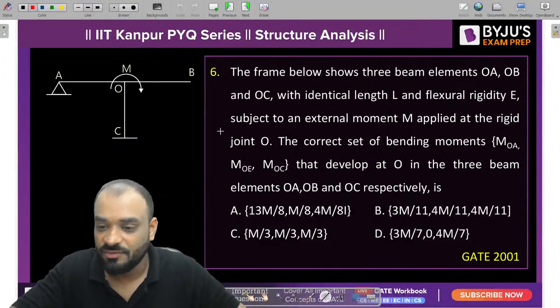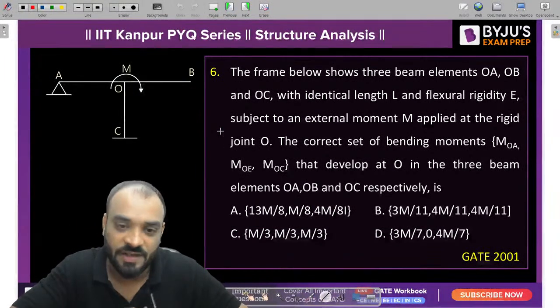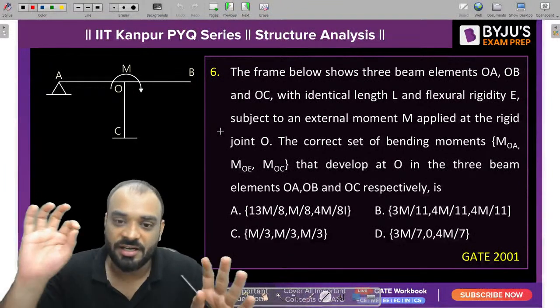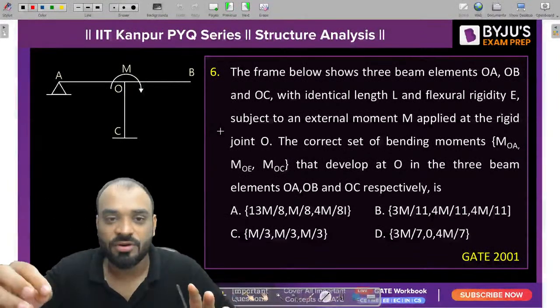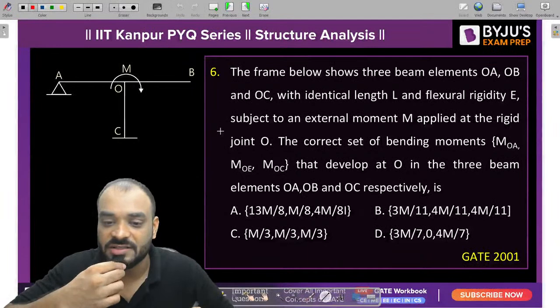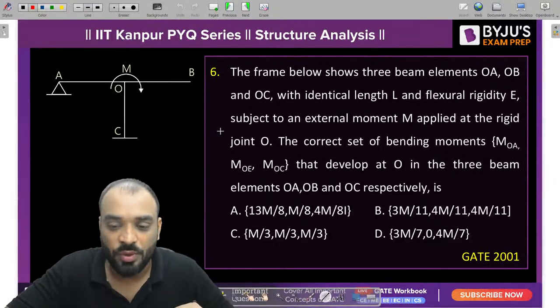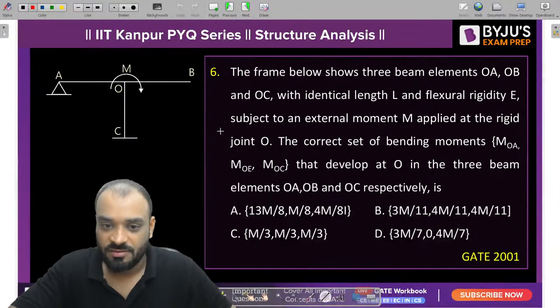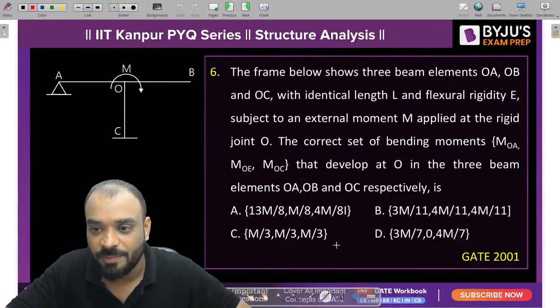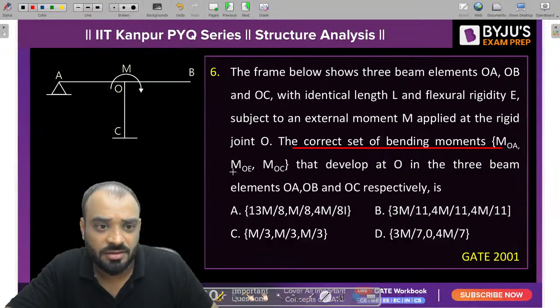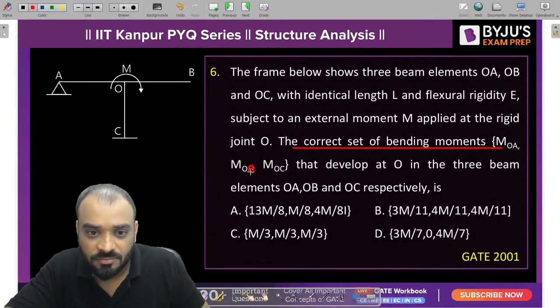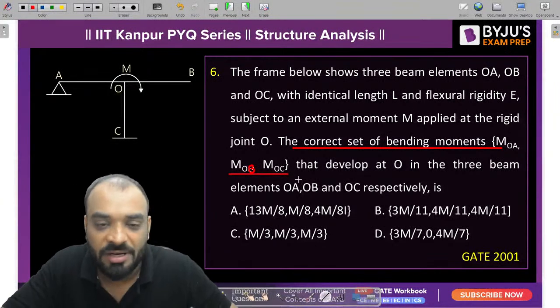Now the next question, which is based upon the moment distribution method, guys. Without solving this question I can tell the answer also, and it is very simple to understand. But before I explain, please let me know the answer from your side also. Tell me which of the following answers is correct. You need to find out the correct set of bending moments, which is MOA, then MOB, then MOC.